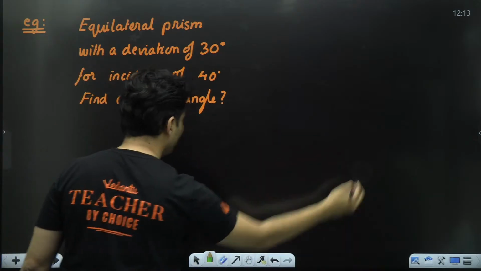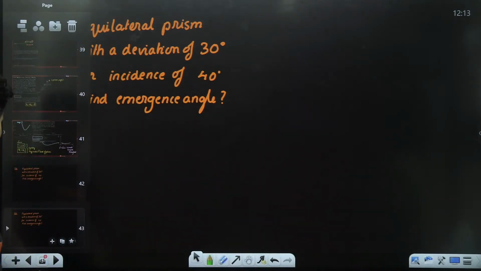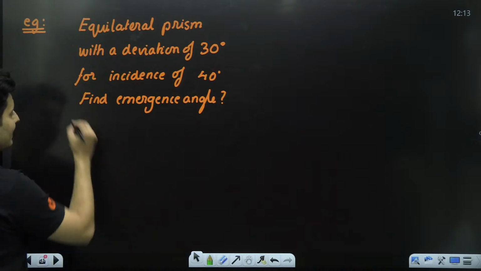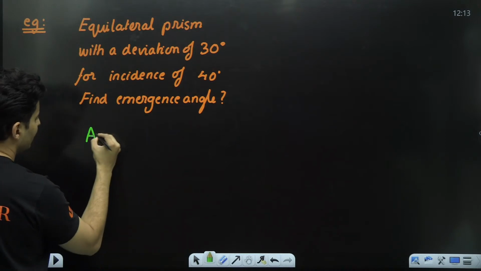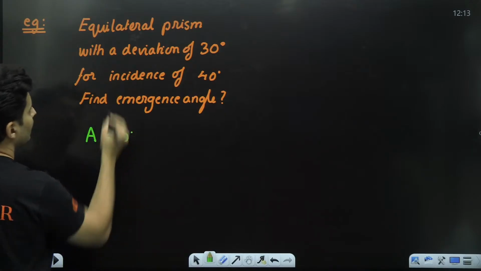How do we do this particular question? This is a very straightforward question. First of all, let's see what all is given. Equilateral prism means the angle of prism is 60 degrees.